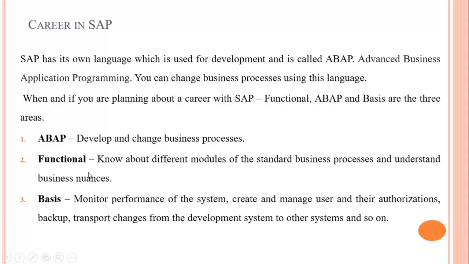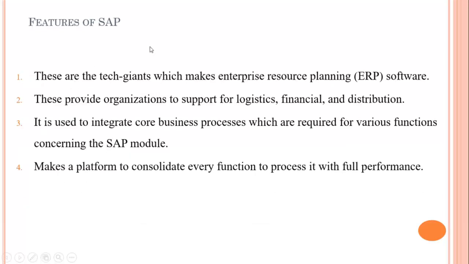Second is functional. It means to know about different modules of the standard business process. Third is basis: monitor performance of the system, create and manage users and authorizations, back up the data, and deploy the development system to other systems and so on. So if you want to develop your career in SAP, you can work on these three functionalities. First is ABAP, then functional, in which you have to focus more on the standard business process. Third is basis.